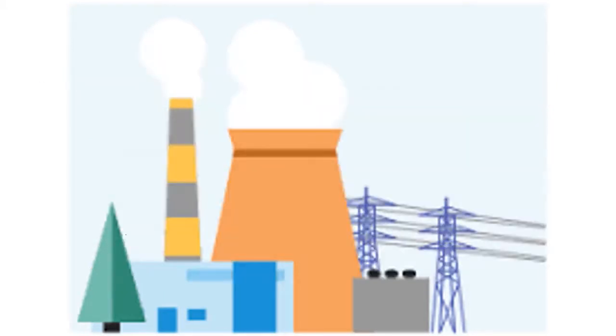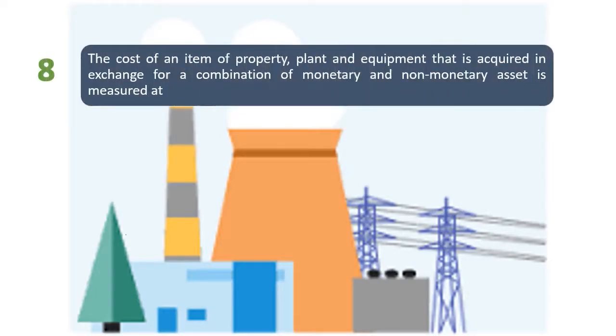Okay, so let's proceed to number 8. Question: the cost of an item of property, plant and equipment that is acquired in exchange of combination of monetary and non-monetary asset is measured at. So basically, dalawang beses natin binayaran ang ating property. So yung isa, monetary, which is nagbayad tayo ng cash. Then yung pangalawa, non-monetary asset. So it may be in the form of another property, plant and equipment, di ba?